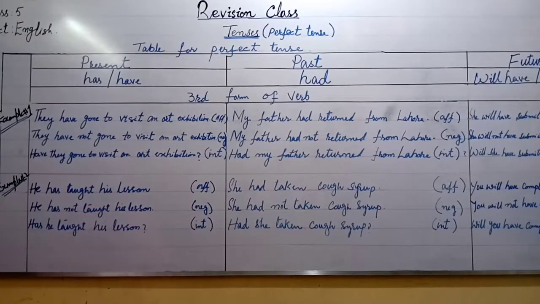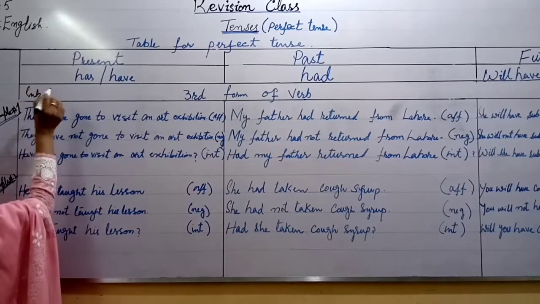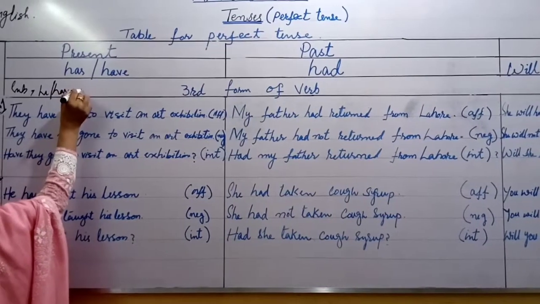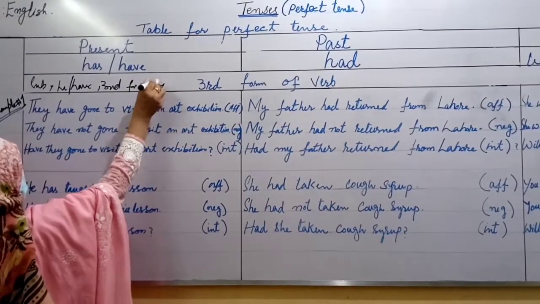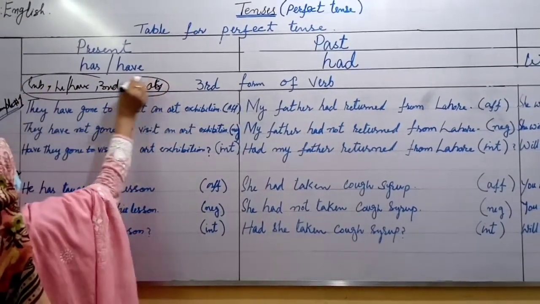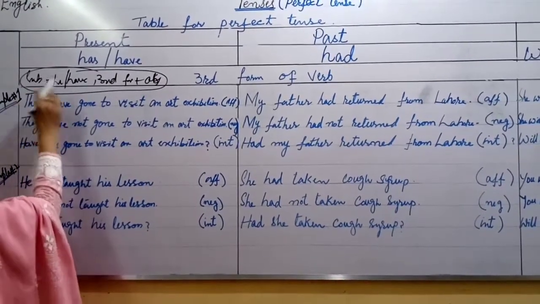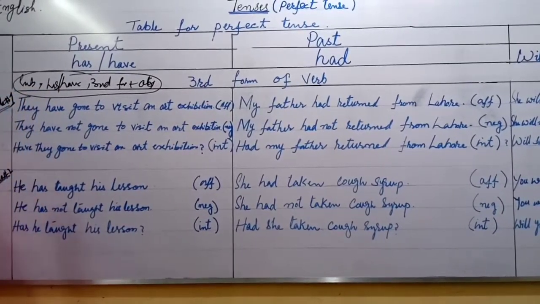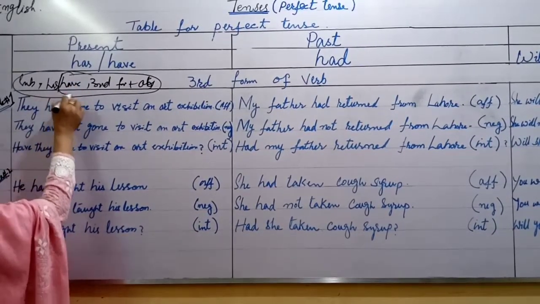Let's look towards the structure of present perfect tense. First we will write subject, then has or have, then third form of verb, then object. This is the structure of present perfect tense. With singular noun or he or she, you will use has. With third person plural or you or we, you will use have.